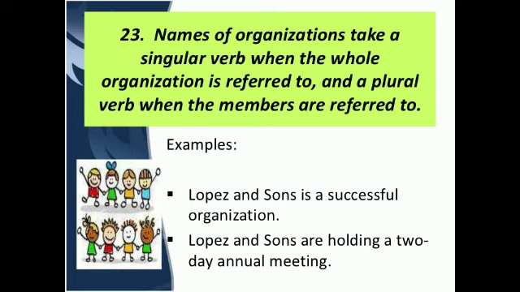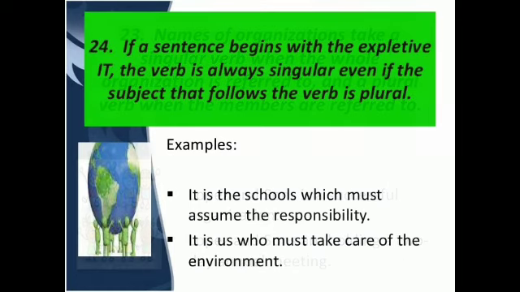Okay, now let us move towards the next rule of the topic. The next rule says that if a sentence begins with the expletive it, the verb is always singular even if the subject that follows the verb is plural. So any sentence which begins with it, the subject may be plural or singular, but it always takes the singular verb. Let us see the example. It is the schools which must assume the responsibility. And the second example is, it is us who must take care of the environment. So I think this rule is clear.